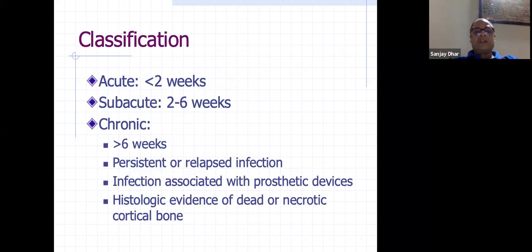Coming to classification, we know of acute and chronic, but there is a variety which is called subacute. In fact, that is a very common entity.